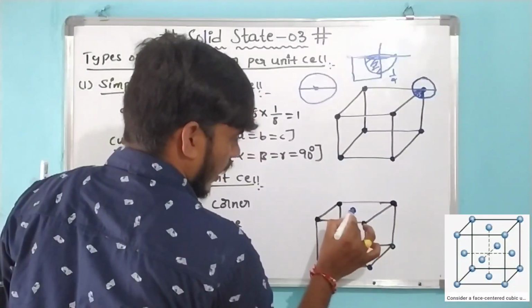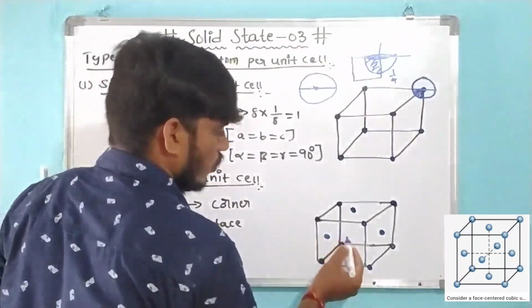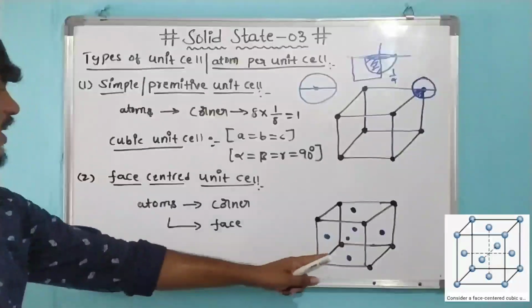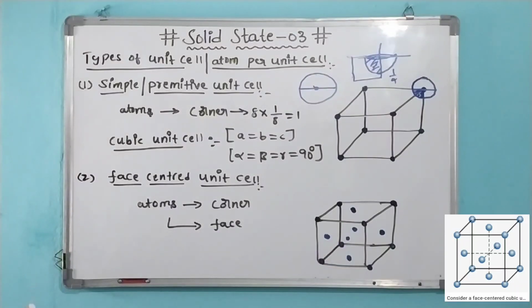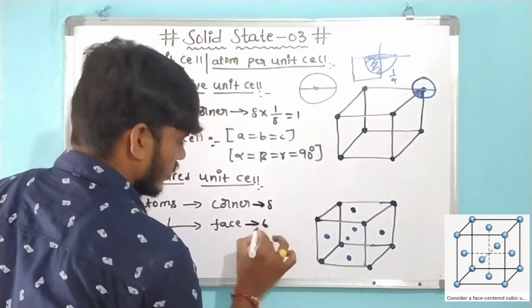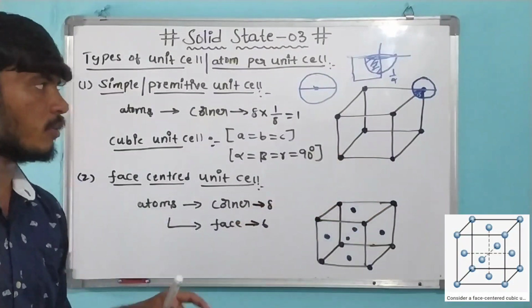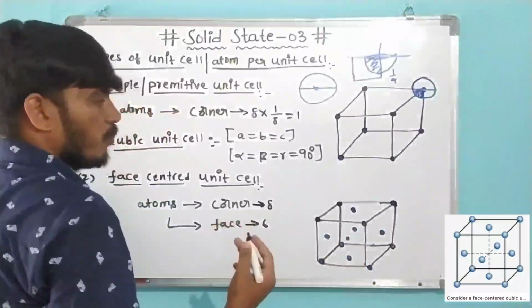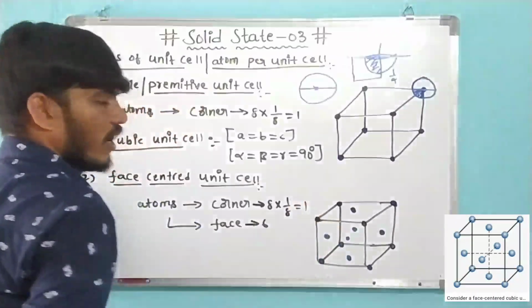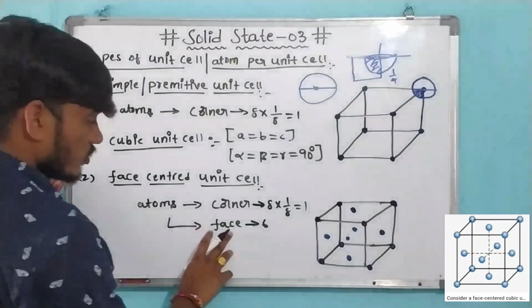This is one face, this is another, and another, and another, and in front of you this is one face and at the back another face. So the face centered unit cell has 6 faces and 8 corners. The 8 corner atoms each contribute a 1/8 part to the unit cell, which gives one atom, and then the face atoms are counted for the face centered unit cell.